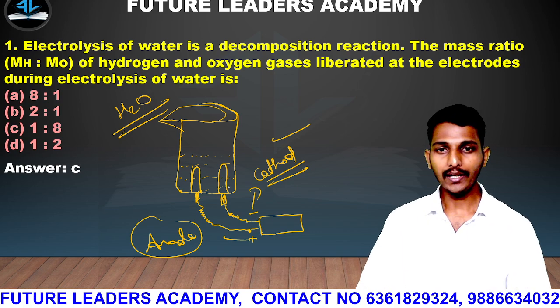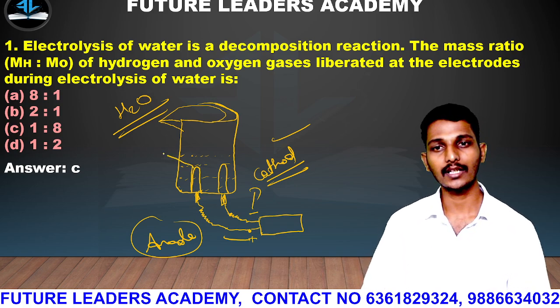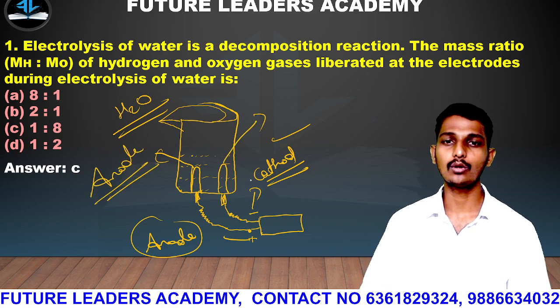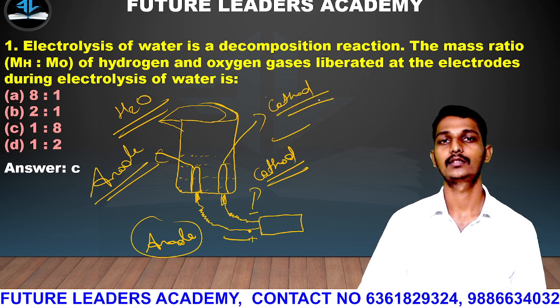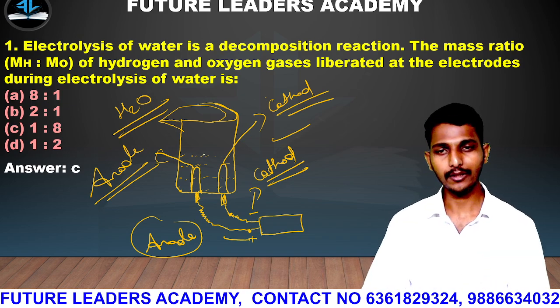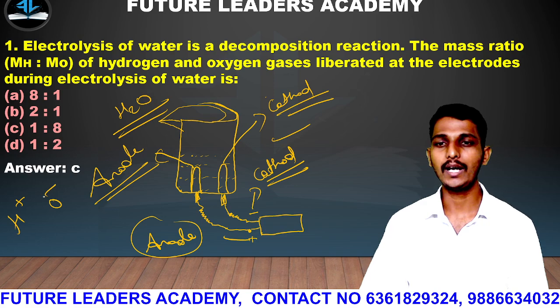H2O is there. And if the electrode is connected to the positive, then this electrode acts as an anode. And if this is connected to the negative, then it acts as a cathode only. Understand? So we know why we need to study this, because H has a plus and O has a minus.